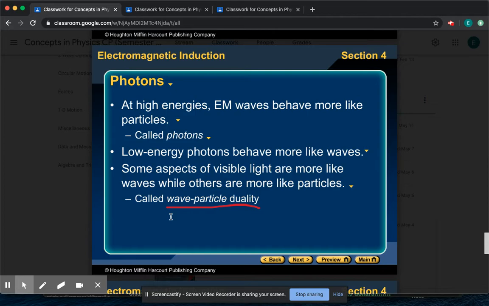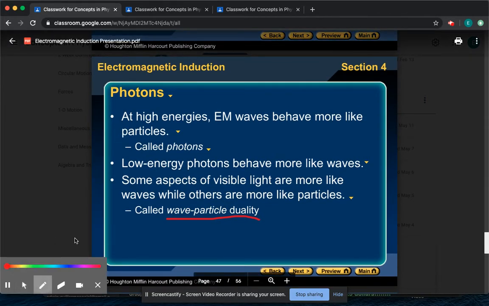Okay, light can also do that, and depending on which type you get determines just how good it is at doing that. So this is saying high energy waves behave more like particles.